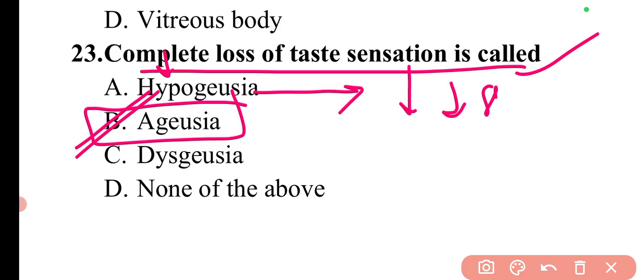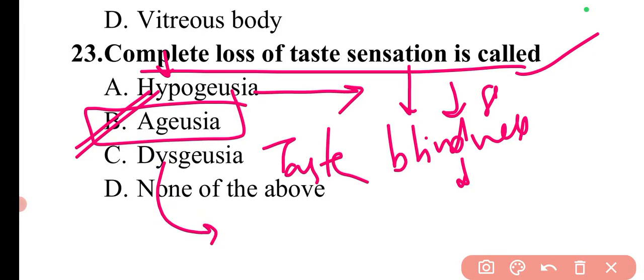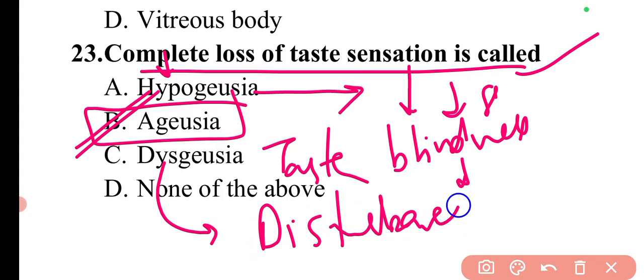Then there is a term taste blindness. Taste blindness is simply a rare genetic disorder in which the ability to recognize substances by taste is lost. Then there is a term dysgeusia. Dysgeusia is simply disturbances in the taste sensation.